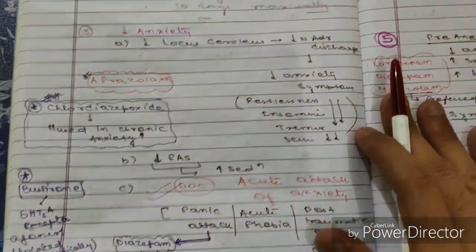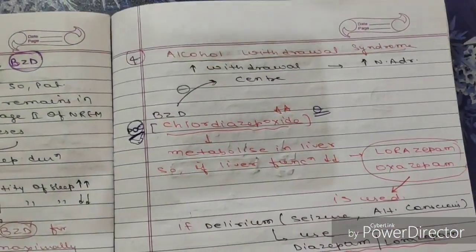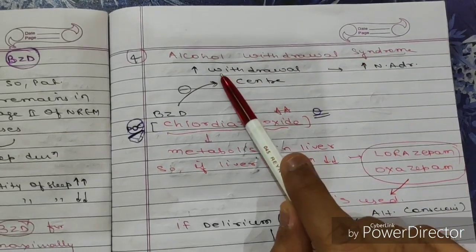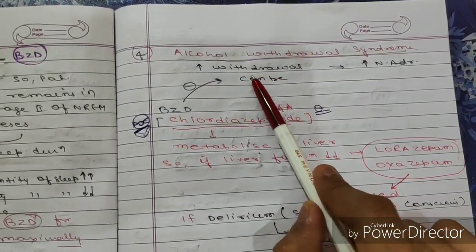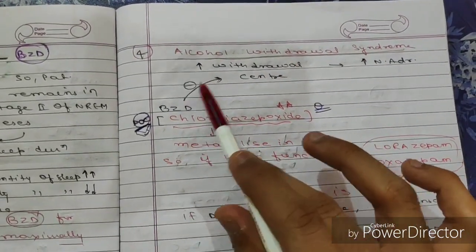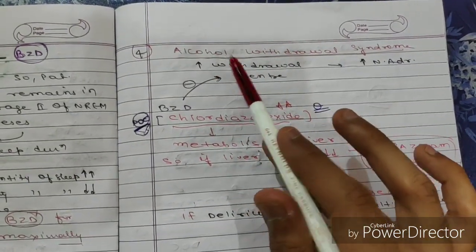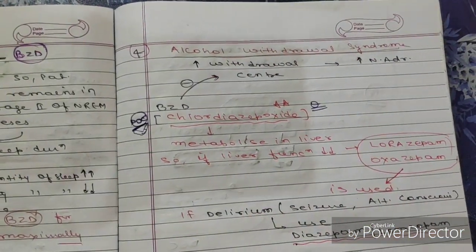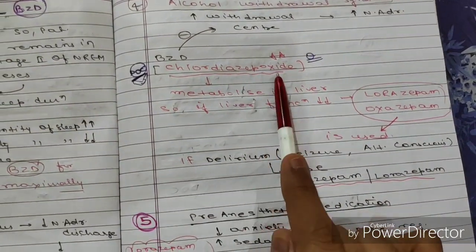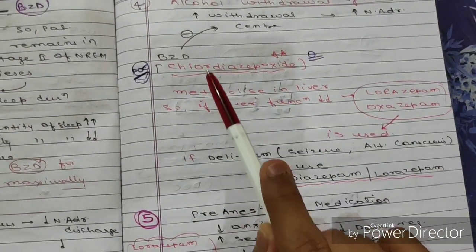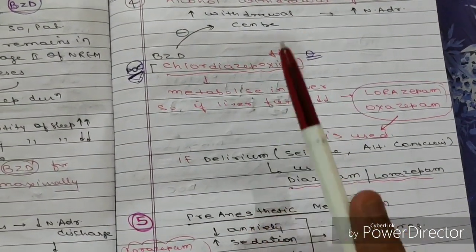Okay, now moving to the fourth indication, that is alcohol withdrawal syndrome. Benzodiazepines inhibit your withdrawal center, so they can be helpful in alcohol withdrawal syndrome. Now chlordiazepoxide is the drug of choice for this. Okay, chlordiazepoxide is the drug of choice for this.